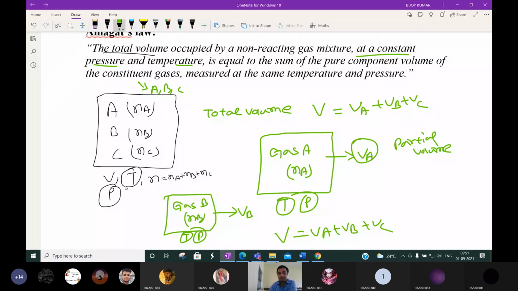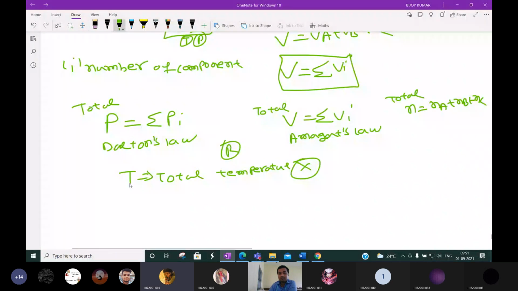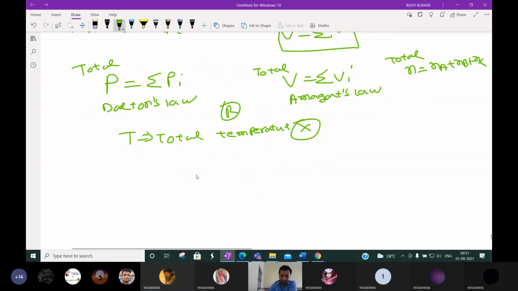Why not total temperature? Sir, because temperature is independent of all these factors and is spread equally among all the particles of the gases. Very good. In thermodynamics, you may have studied properties like extensive and intensive properties: those which depend on mass and those which don't. Temperature does not depend on mass, while pressure, volume, and number of moles depend on mass. If anyone still has doubts, please read it and ask me in the next class.